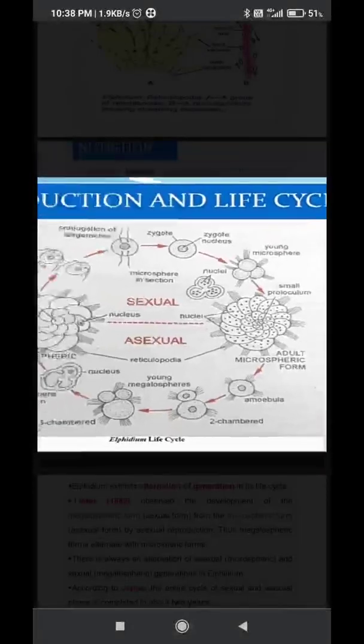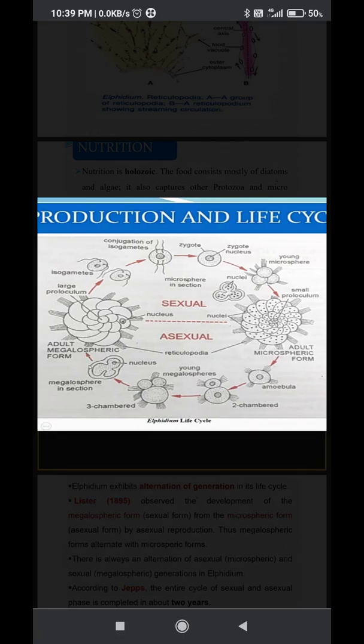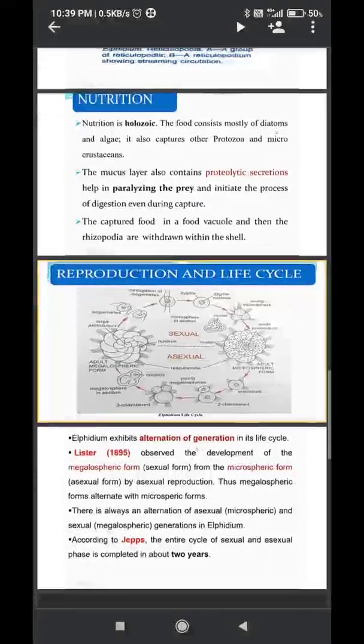Here we have to remember it. The microspheric form undergoes asexual reproduction and produces the sexual form, that is the megalospheric form, and the megalospheric form undergoes sexual reproduction and produces the microspheric form. Generally the microspheric form is produced by the sexual method, and the megalospheric form is produced by the asexual method. So the sexual form produces the asexual form, and the asexual form produces the sexual form. This phenomenon is called alternation of generations.